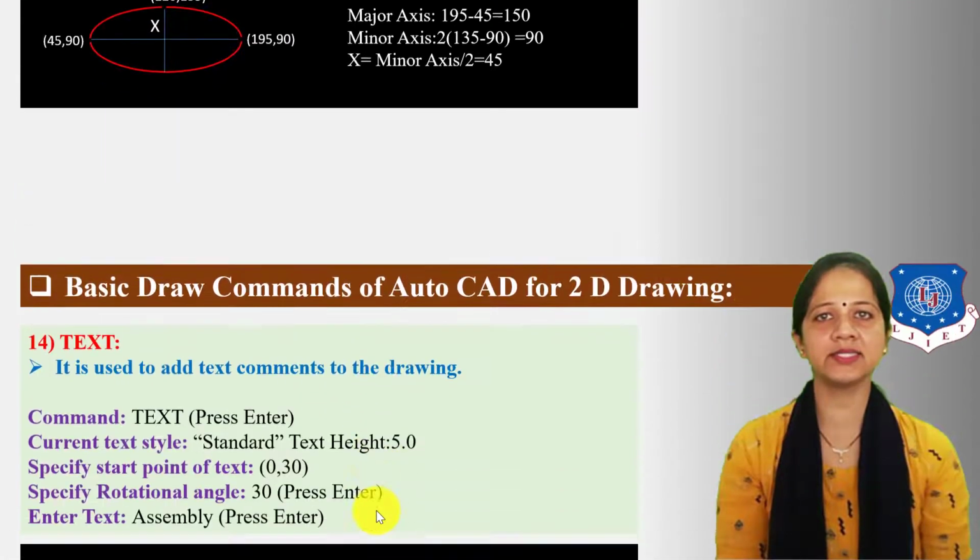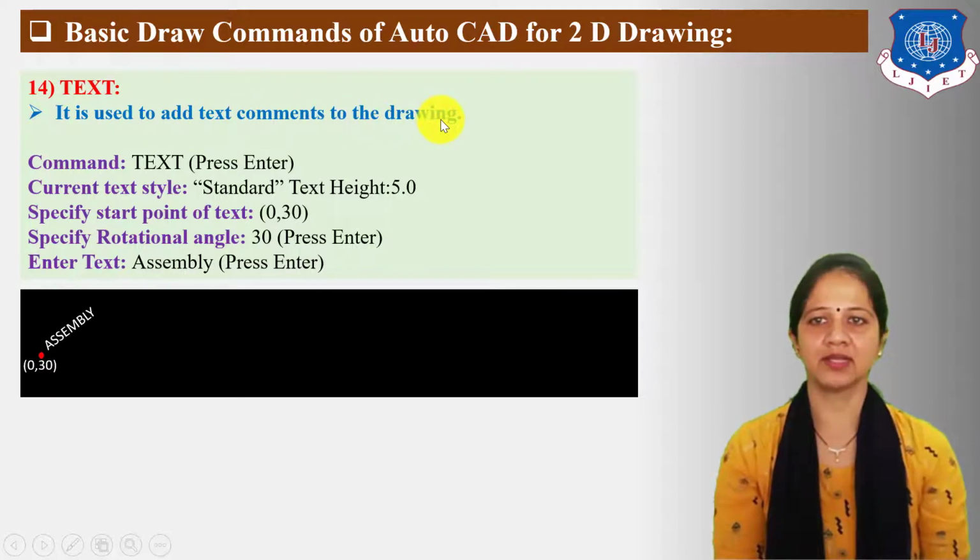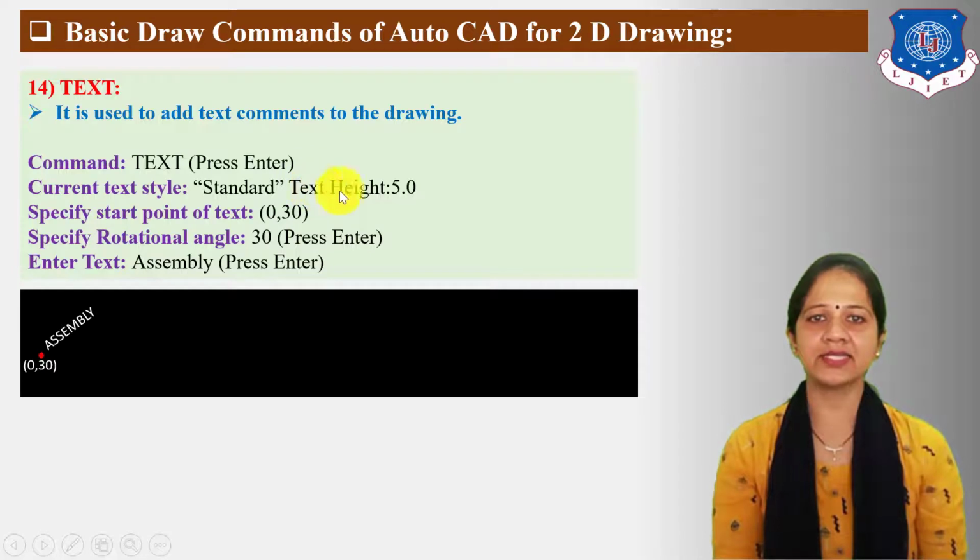Next, let us understand the text command. It is used to add text comments to the drawing. The command for text is TEXT. So type text in the command area, then press enter. The next statement displayed on the command bar is "Current text style: Standard. Specify text height." Here I have taken 5 units for text height.